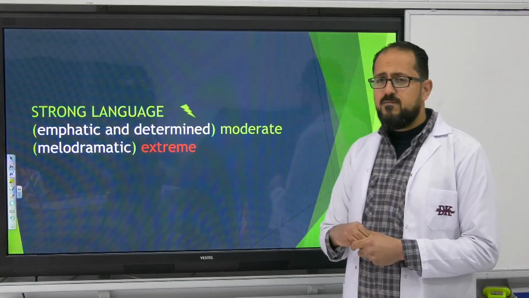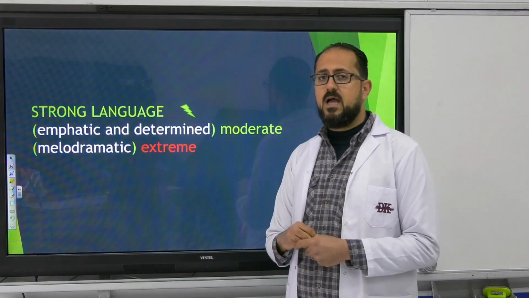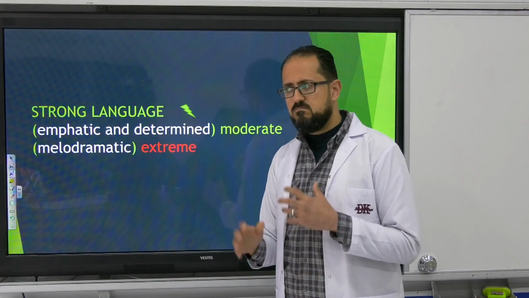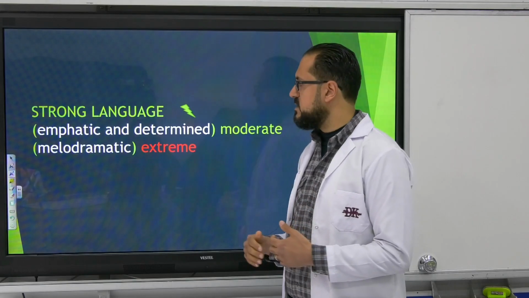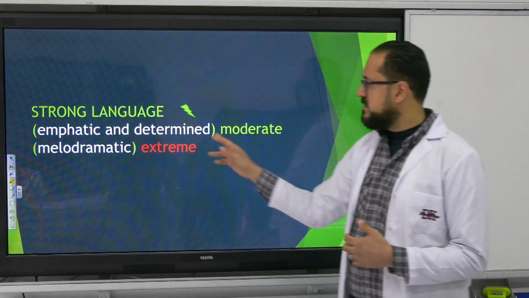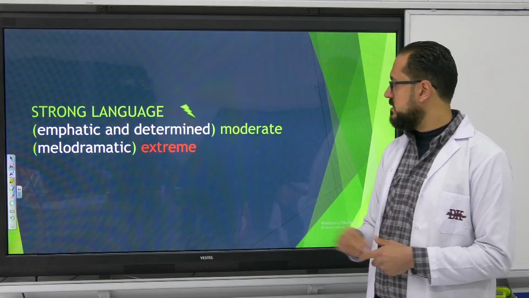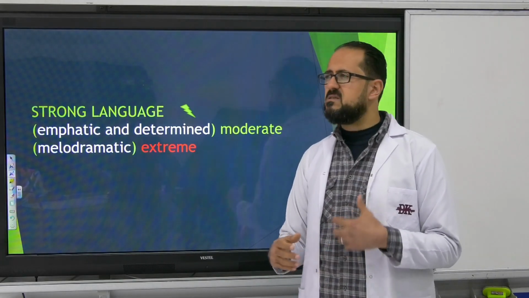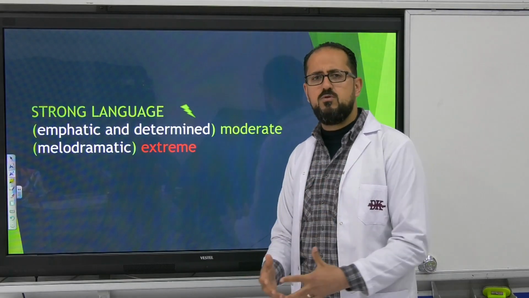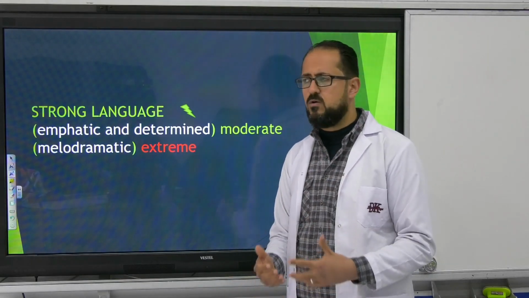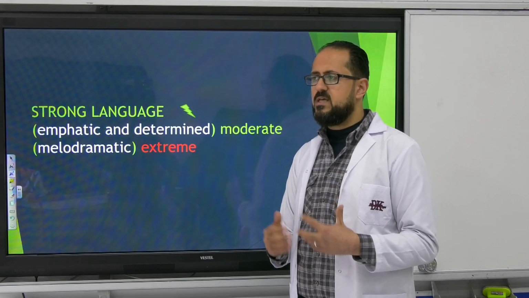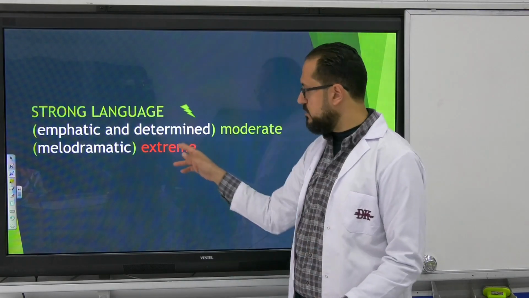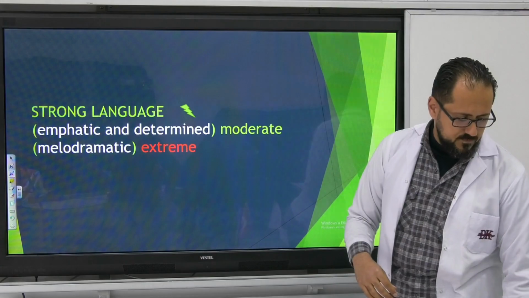Now we have a third kind, which is strong language. You can see these things in the answer choices. Emphatic or determined are again moderate, but melodramatic, which means having so many emotions, being over-emotional about something, or exaggerating some feelings. So this is also extreme.